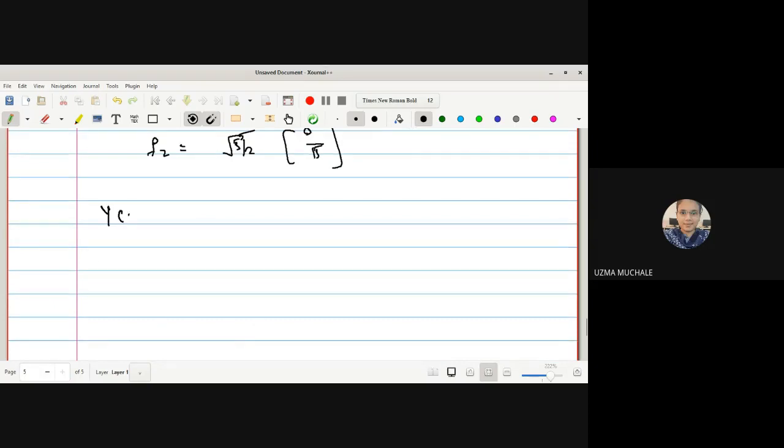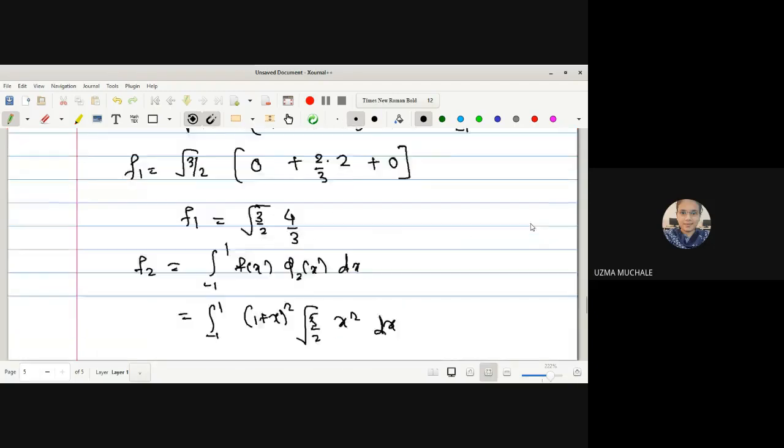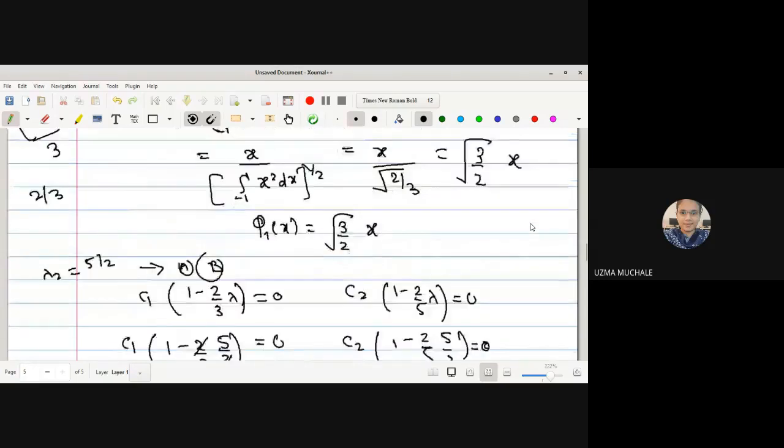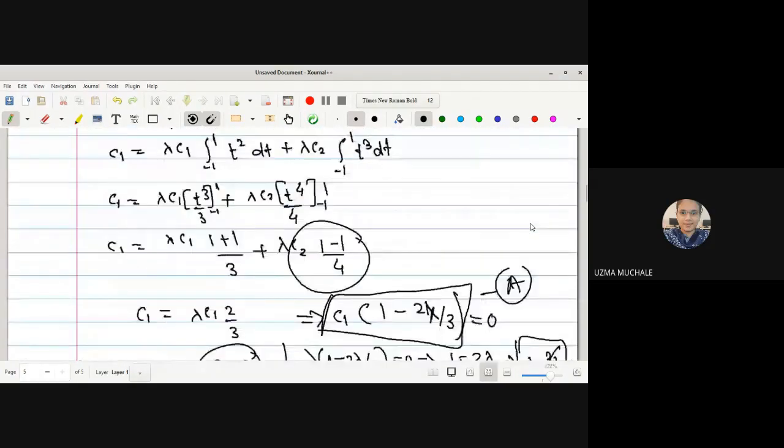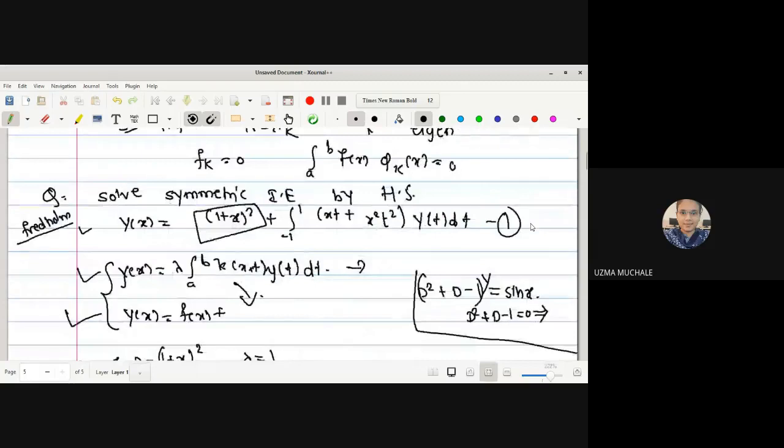That is y of x is equal to f of x plus lambda summation n runs from 1 to 2, because we get only 2 eigenvalues. Then it is f m upon lambda m minus lambda into phi m of x. Okay, what is the value of lambda? Initially, in the original equation, the value of lambda is 1.